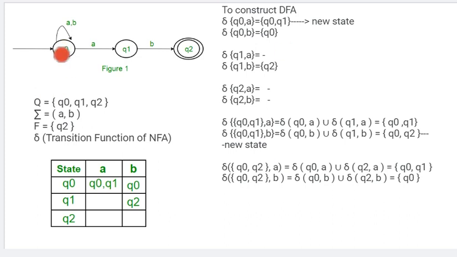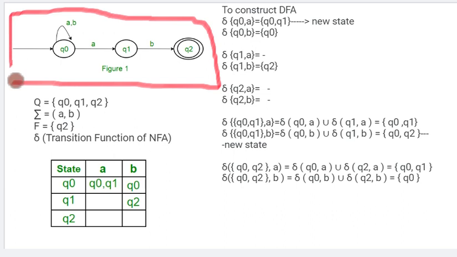This I took from the net. Earlier the NFA was given in tabular form, which was easy for us, and we converted it to a DFA. In this question, it is given as a state diagram. So what we need to do is convert the state diagram to tabular form, and then we can construct the DFA. It's very easy. The notations will be given, right?